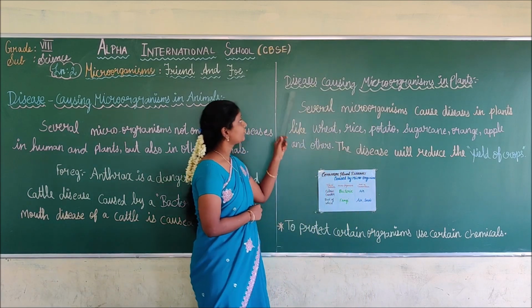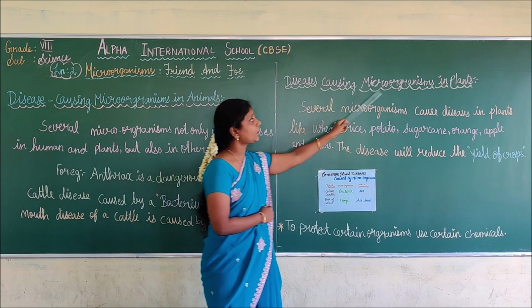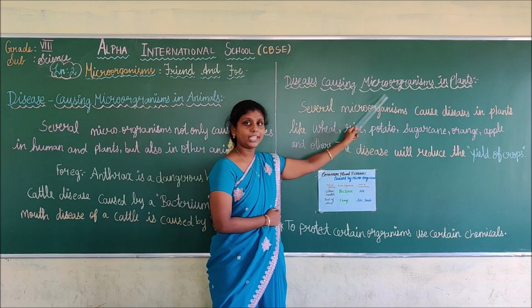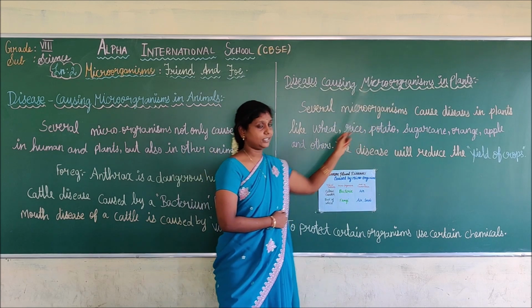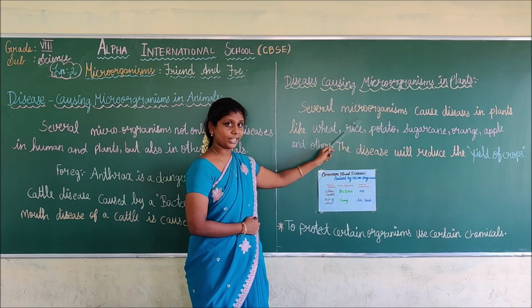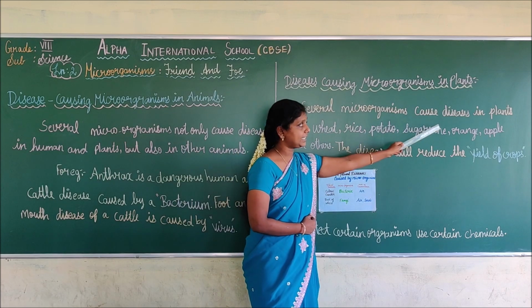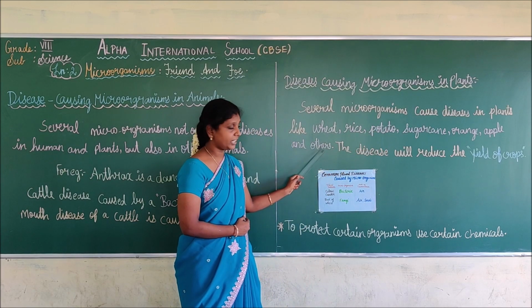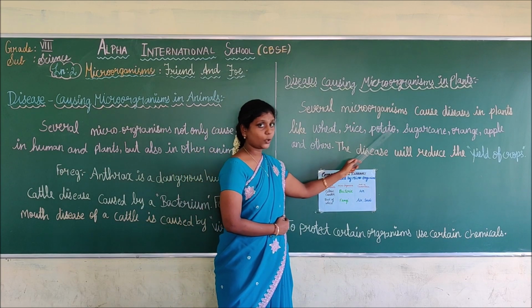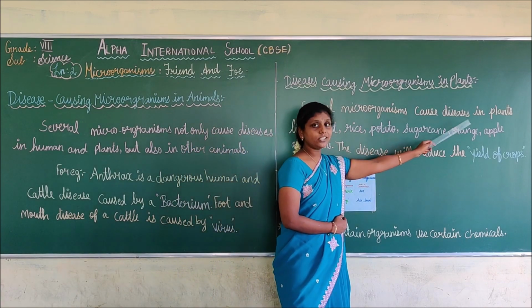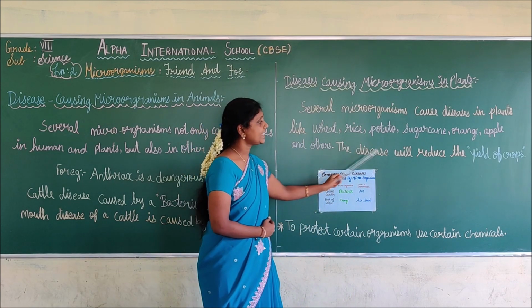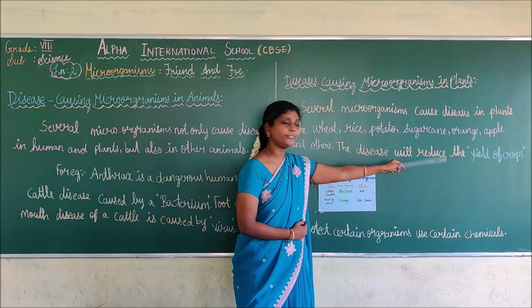Next, disease causing microorganisms in plants. Several microorganisms cause disease in plants like wheat. Repeat after me: wheat, rice, potato, sugarcane, orange, apple and others. The disease will reduce the yield of crops.